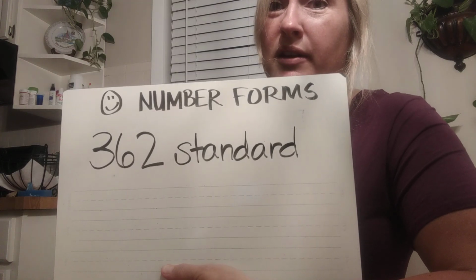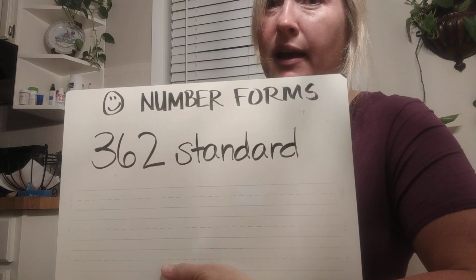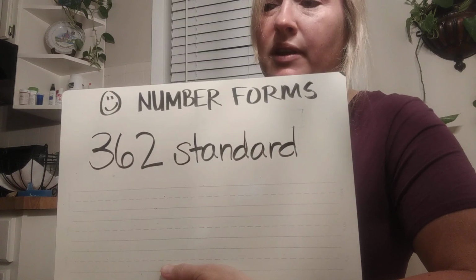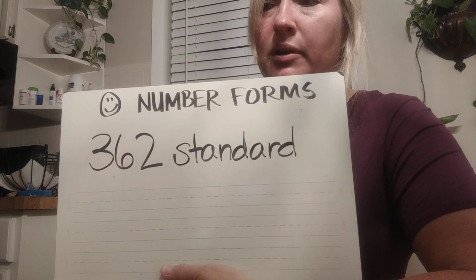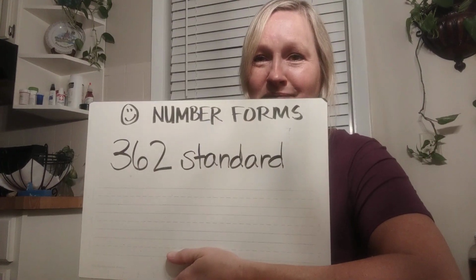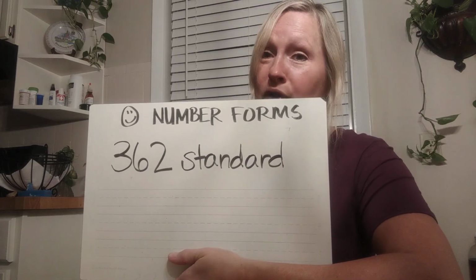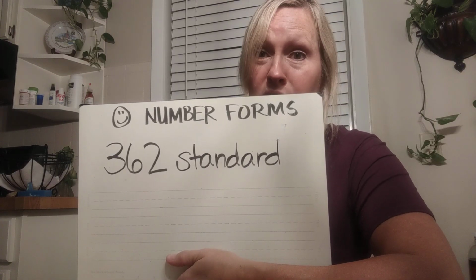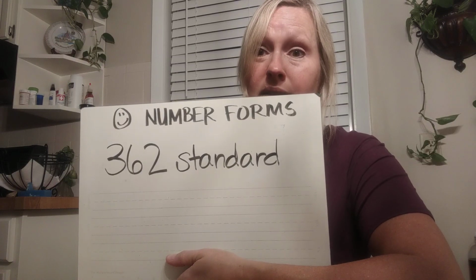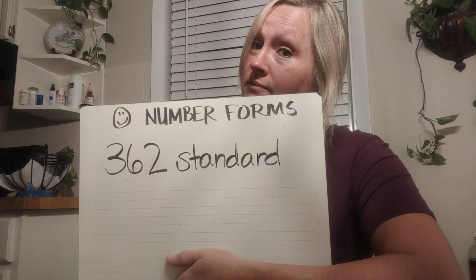Okay. Try to think of what other forms have we had. One of them starts with a W. What was that? If you're thinking word form, you are right. Word form is just the words of exactly how we say the number, and every once in a while there's a little bit of punctuation.